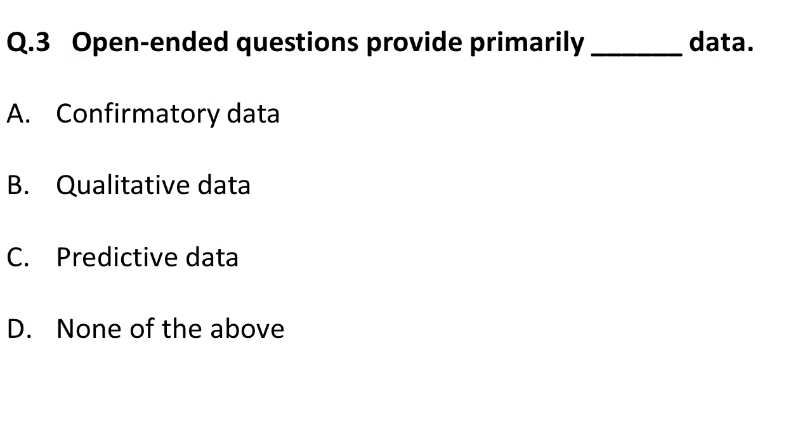Moving on to the next question. The question is, open-ended questions provide primarily dash dash type of data. So friends, in open-ended questions you are not allowed to answer in yes or no. In closed-ended questions you are allowed to answer in yes or no. So in closed-ended questions you get confirmatory data, like do you have a pen? I can answer yes or no.